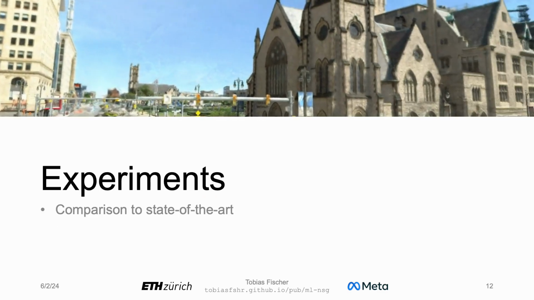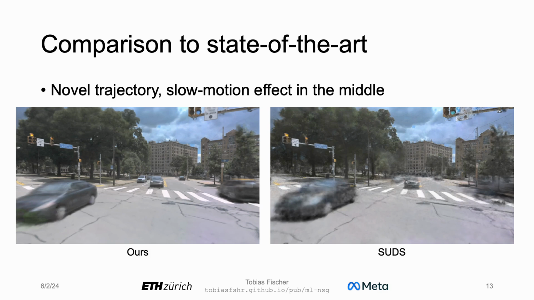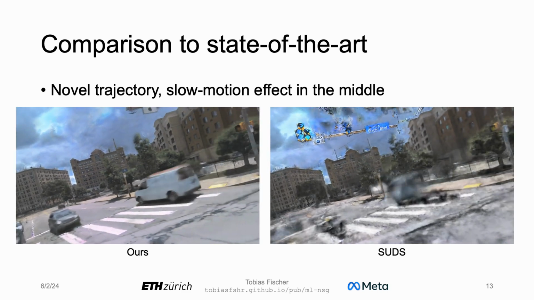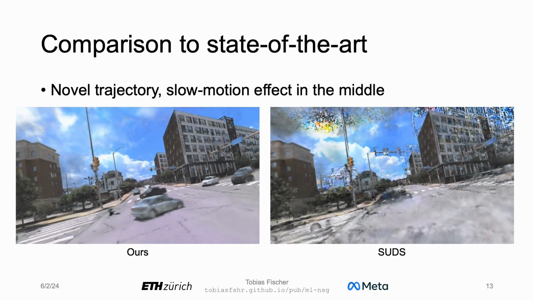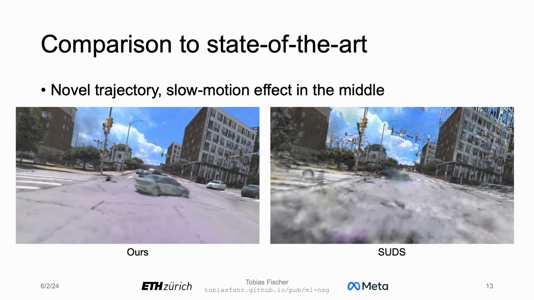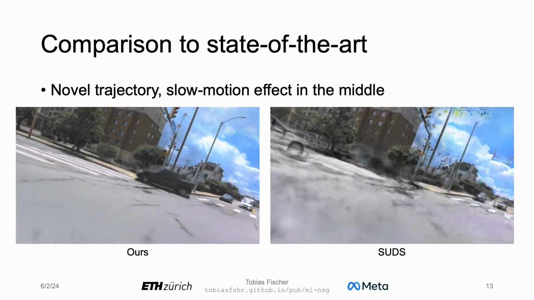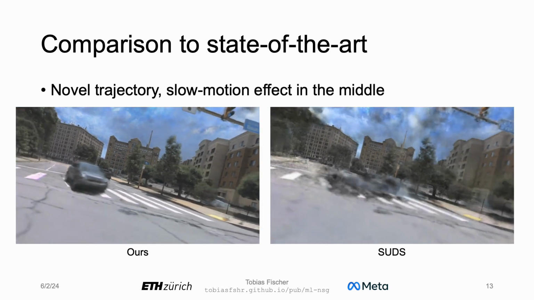Now let's look at the experiments. We show a comparison on a novel trajectory with the slow motion effect in the middle and see that our approach is able to faithfully represent both the static background as well as the dynamic foreground objects, while previous approaches struggle with both the background and especially with the dynamic objects present in the scene.